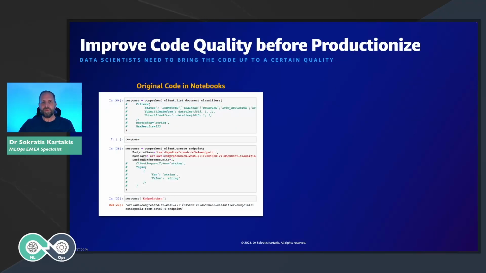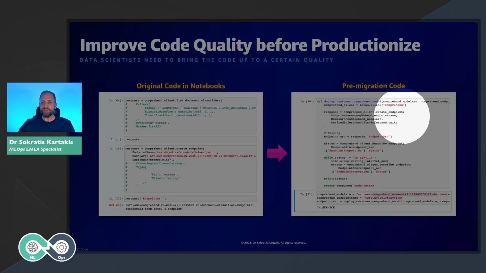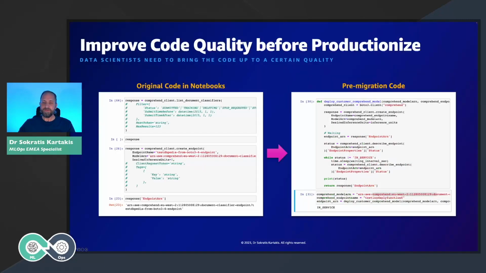Here I have an example of the code and how it looks at the beginning, before we move to the pre-migration code phase. As you can see, this code example is a mixture of comments and outputs, and the code is not structured very well. So somehow, in the pre-migration phase, we need to move to this type of code. This code has organized the code into specific functions that each operate one specific operation, and it also has basic error handling that returns exactly the outcome that we prefer.